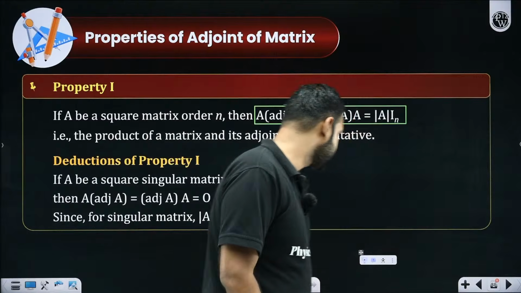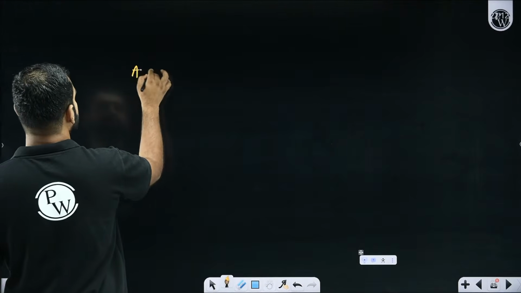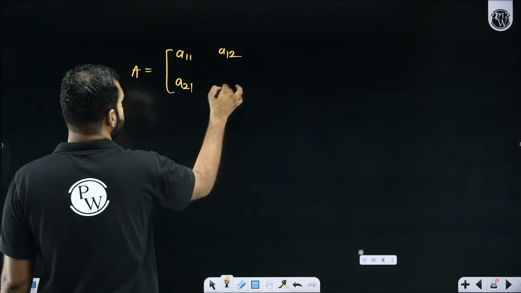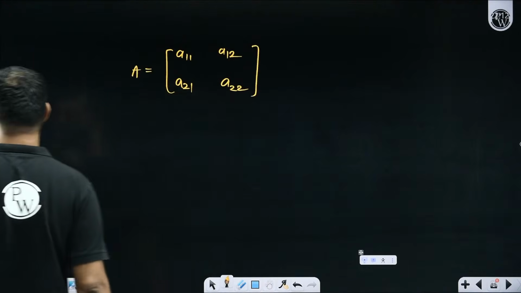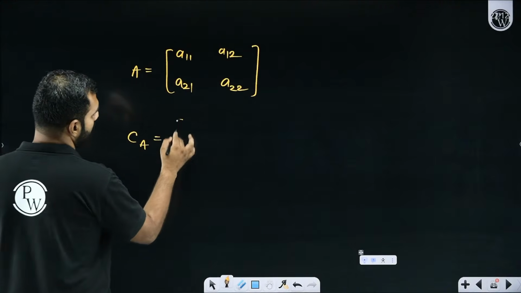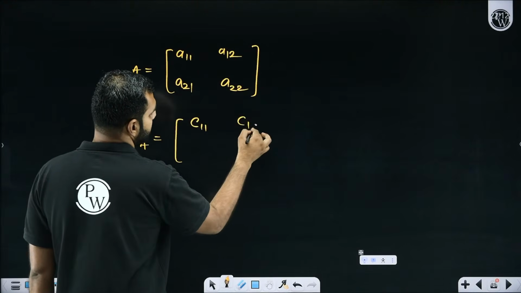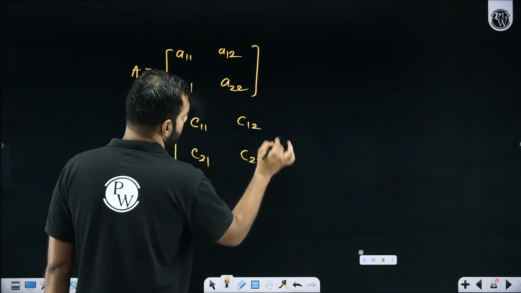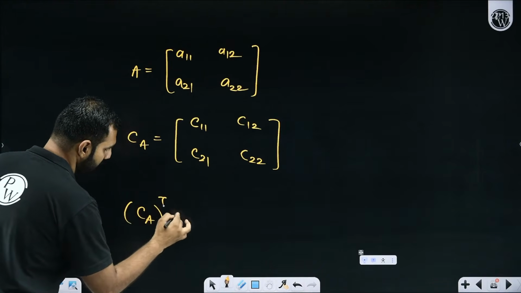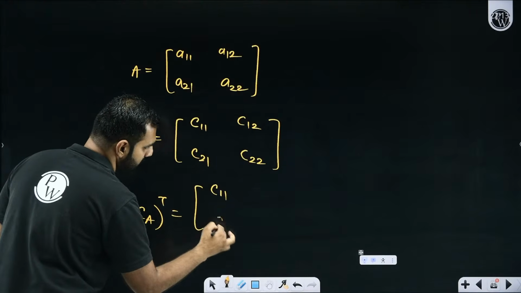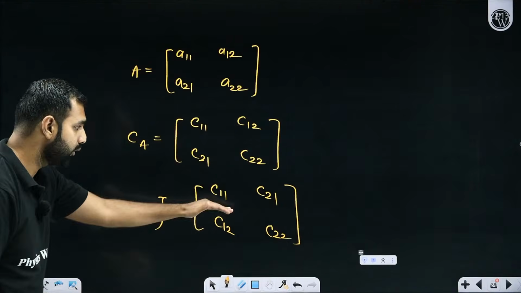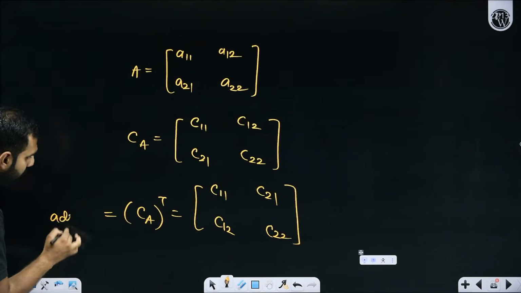Do you remember a very simple discussion we had? Let's say there is a matrix A. It has elements A11, A12, A21, and A22. Yes or no? Now with that, cofactor of A means C11, C12, C21, C22. If I take the transpose of the cofactor of A, which means C11, C21, C12, C22, what is it? Transpose of cofactor is nothing but adjoint of A.